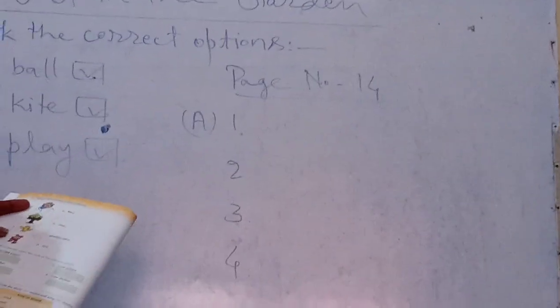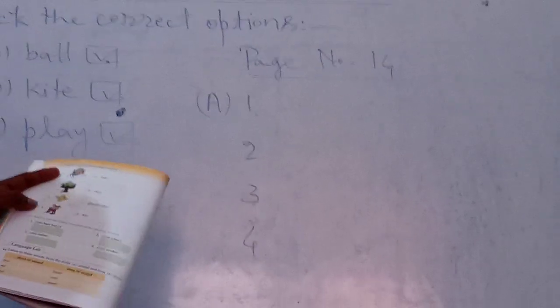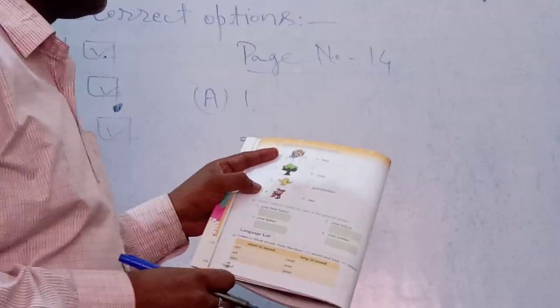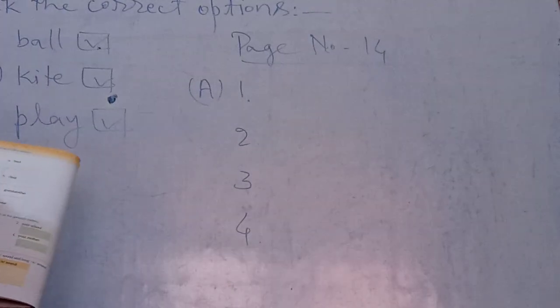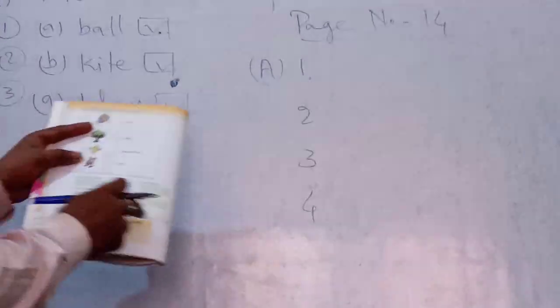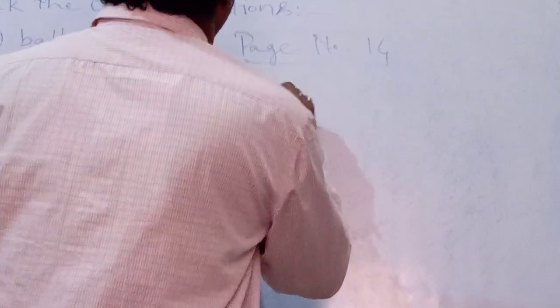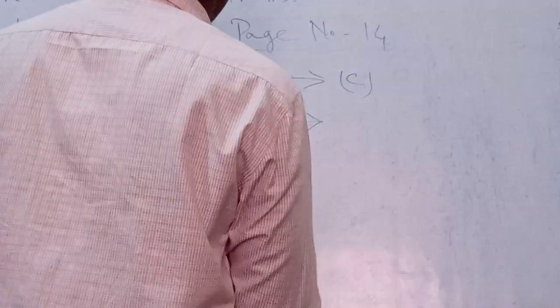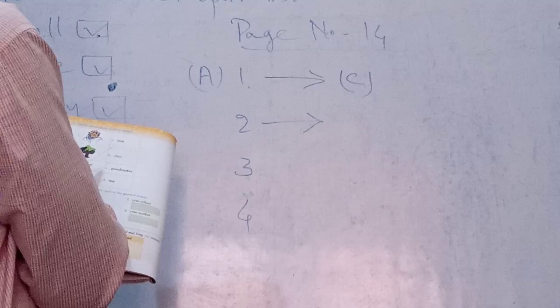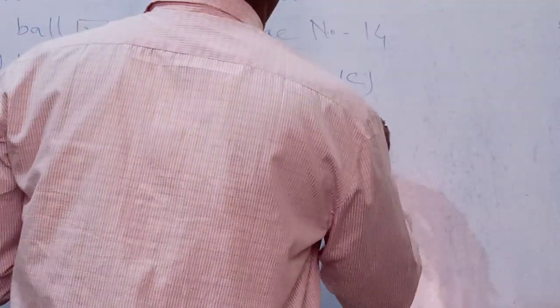Here are some pictures in the first column and second column. There are some names. You have to match the correct picture with their correct names. Like first, picture of grandmother. Then you match 1 to C. As well as 2, picture of tree. So you match 2 number to D.